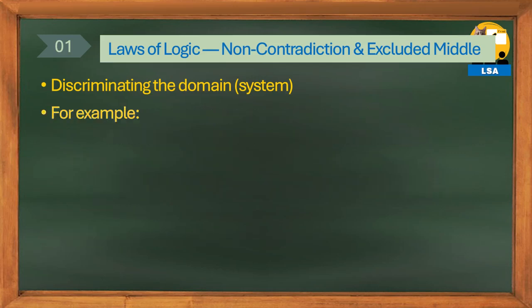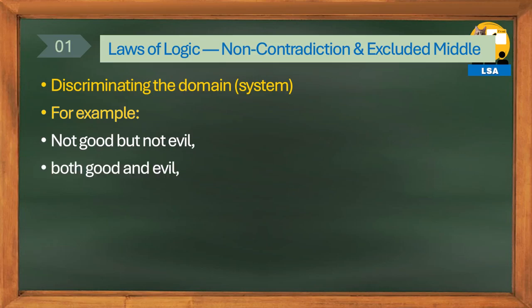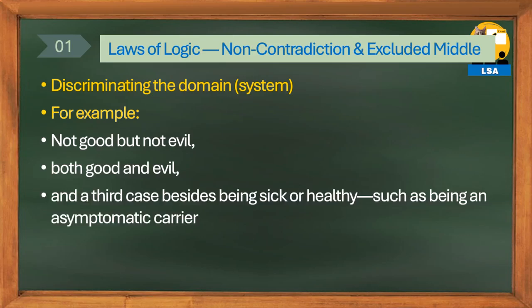For example, there are cases that are neither good nor evil, and some cases show both good and evil aspects, being both good and evil. Also, besides being infected with germs and getting sick, or not being infected and being healthy, there is a third case of being infected but remaining in a healthy carrier state.